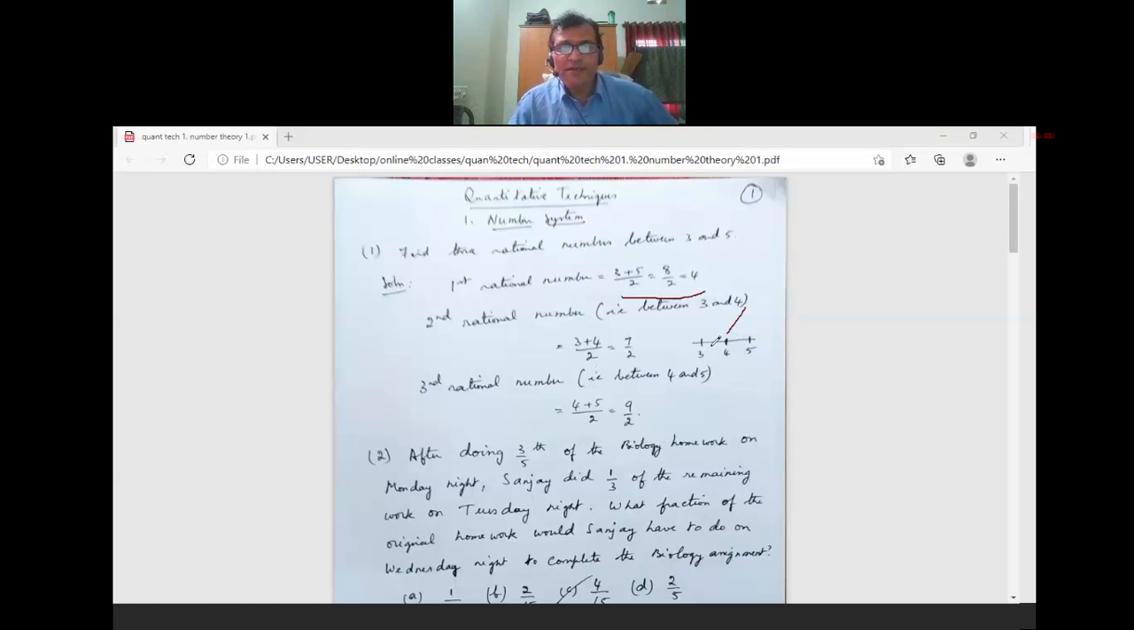I will take a rational number in between 4 and 5. That is 4 plus 5 by 2, that is 9 by 2. So 4, 7 by 2, and 9 by 2 are the three rational numbers in between 3 and 5. Clear? These are the three rational numbers in between 3 and 5. Hope it is clear to you.